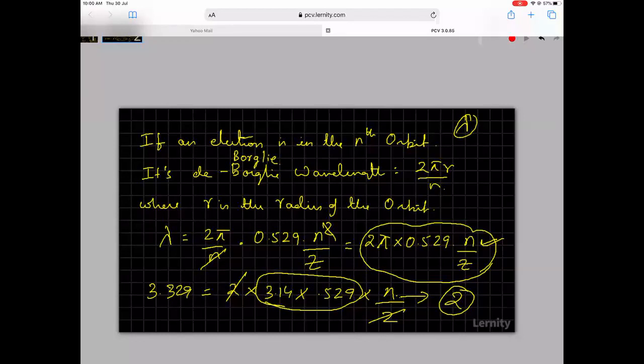If the electron is in the nth orbit, then its de Broglie wavelength is given by 2 pi r by n. This is what I explained yesterday also. I am telling you the electron is a wave. So in the first orbit, there is one wave, second orbit, two waves, third orbit, three waves, fourth orbit, four waves. That is de Broglie's concept. That is de Broglie's theory.